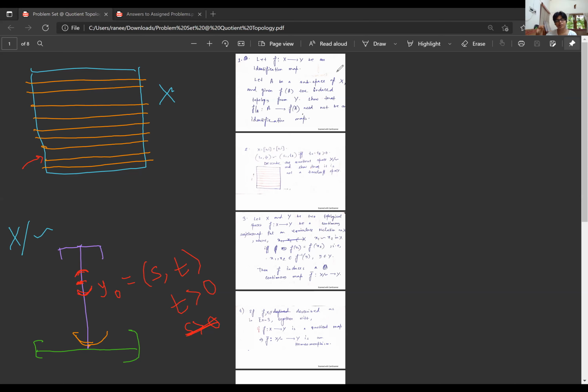Just an open sub-interval corresponding to that point. Can anyone tell me what the inverse image of this will be under the map pi? Let's call it U.